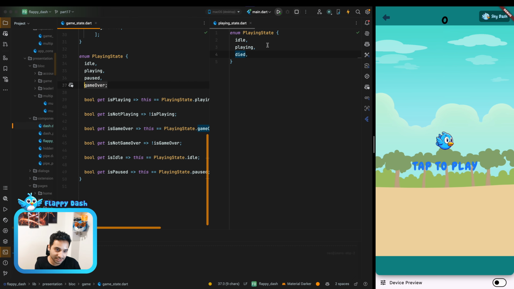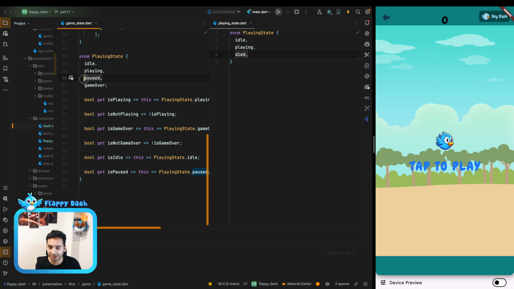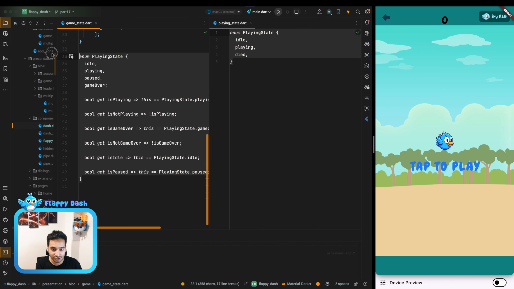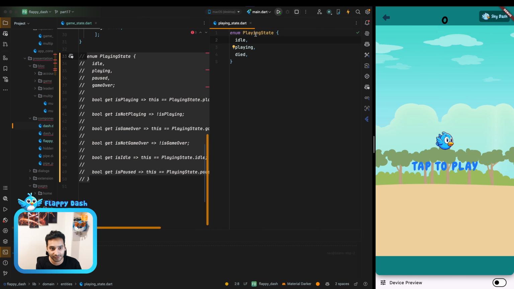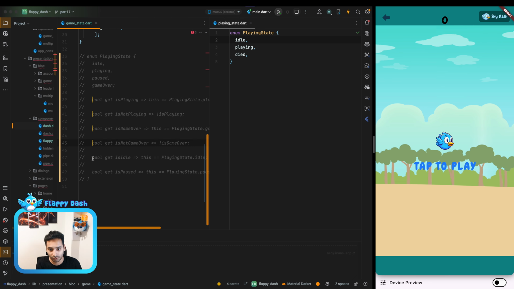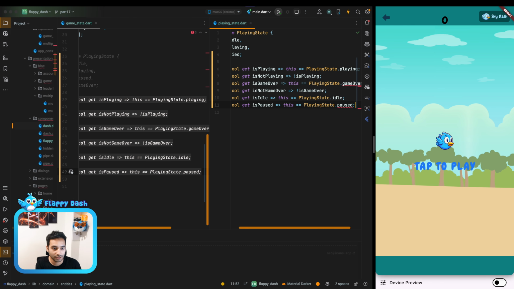So the game over is the same as died. And also in the single player, we haven't implemented the paused function yet, and that's why I think we can just remove this one. And now we can use the playing state that we have in the match state everywhere. So let me copy paste these ones to here.